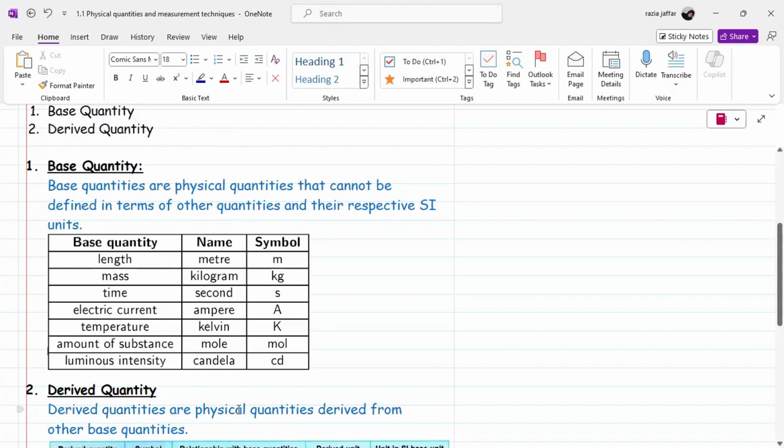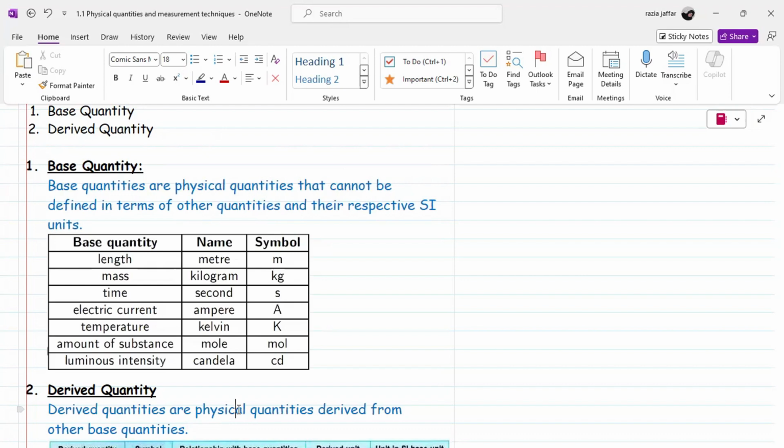Similarly, in the case of mass, the SI unit is kilograms, represented in symbolic form by small kg. The bar that is used to measure 1 kg is the same everywhere. Time, the SI unit is seconds, and it is represented by small s. For electric current, we have ampere, represented by capital A.